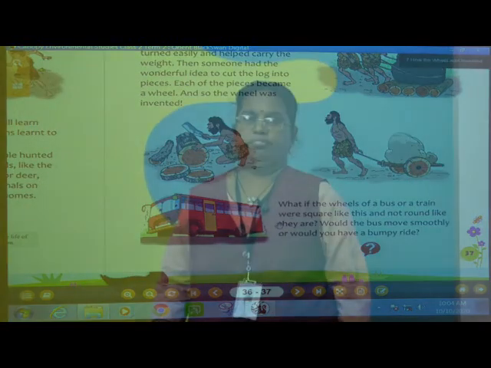Okay? So, children, today what did we study? We studied how the wheels were invented in early humans. First, they used to hunt small animals and big animals, and they did not know how to take them home. So, when a man was sitting, he saw that a log was coming down and rolling from the hill.